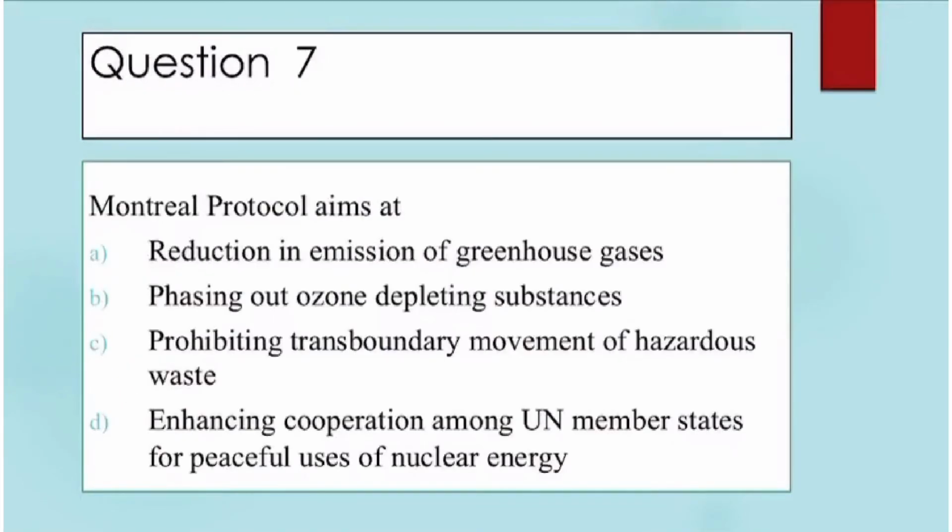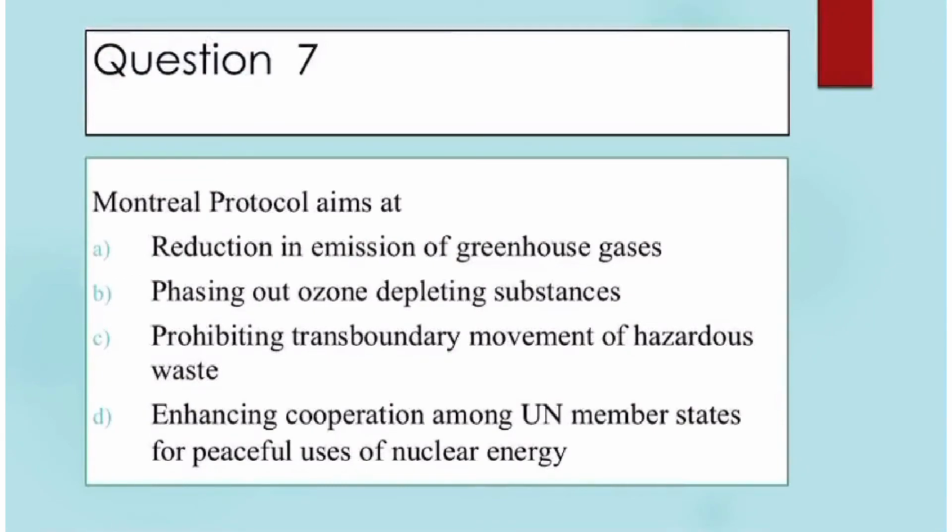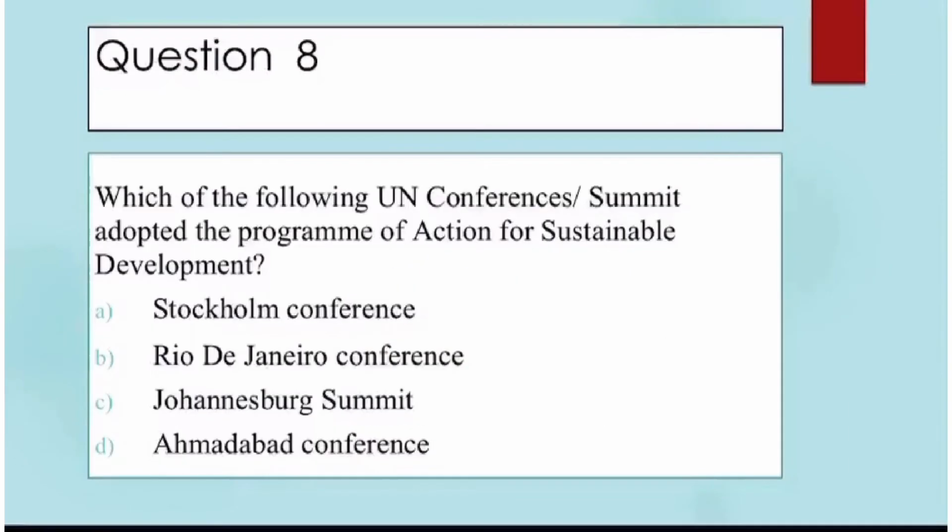Seventh question, Montreal Protocol aims at, option A, reduction in emission of greenhouse gases, B, phasing out ozone depleting substances, C, prohibiting transboundary movement of hazardous waste, and D, enhancing cooperation among UN member states for peaceful uses of nuclear energy. The primary aim of Montreal Protocol is phasing out the ozone depleting substances. So option B is the right one.